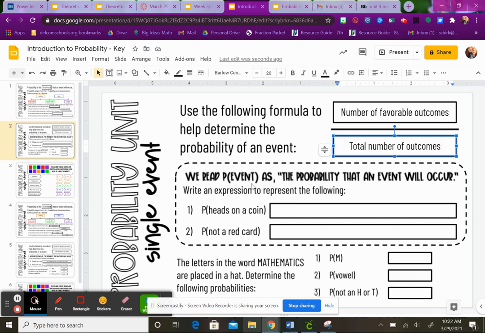So we write that as a probability on the event in the parentheses of what we want to happen. So what is the probability of heads on a coin? Well, there's 1 head, and there are 2 sides, so it's 1 out of 2.